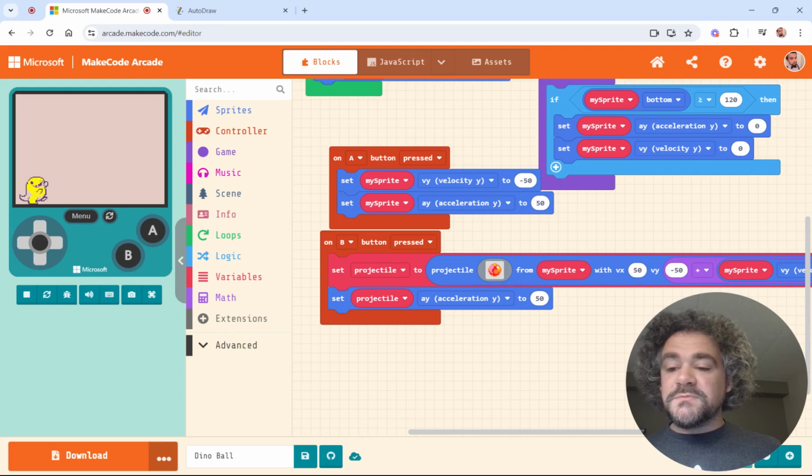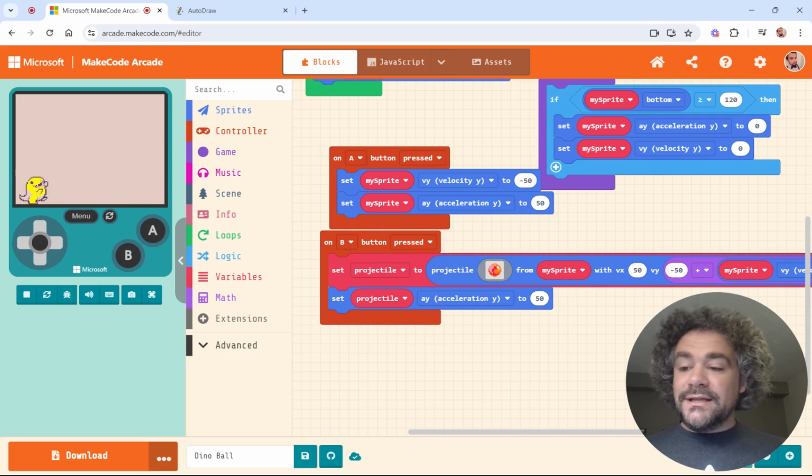I'm going to press A or spacebar to jump, and then enter will shoot, or I can use X on my keyboard to shoot. So that's just shooting if I'm standing. If I jump and shoot, oh, look at how much more energy I gave that. That looks pretty realistic, doesn't it? I have kind of a weak throw if I'm just standing, or if I jump and shoot, it goes real high because it added the energy of the player. That's pretty cool. I like that.